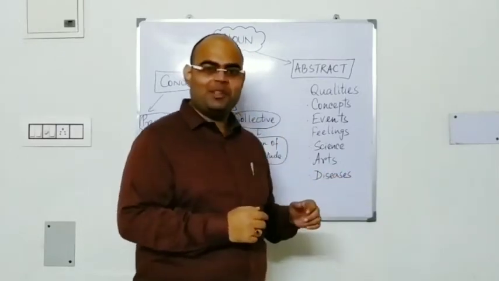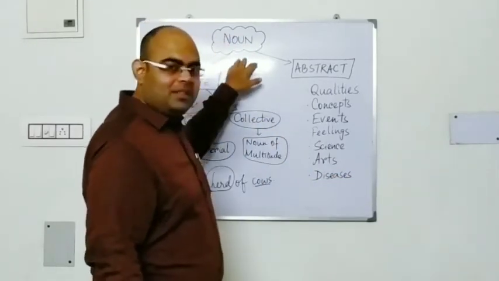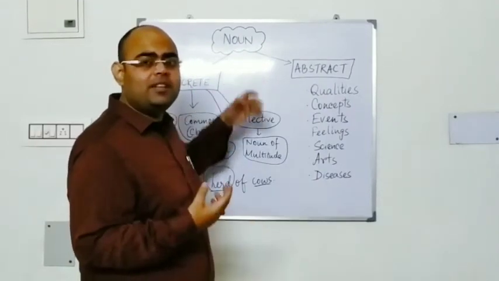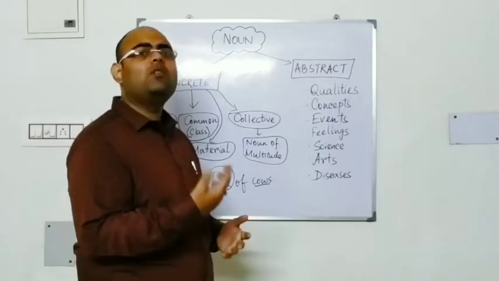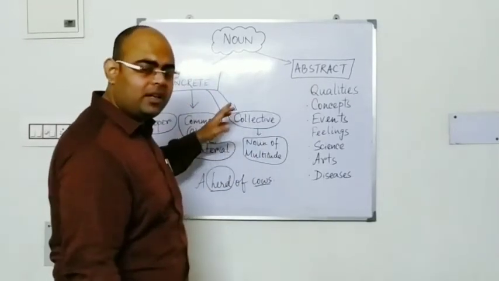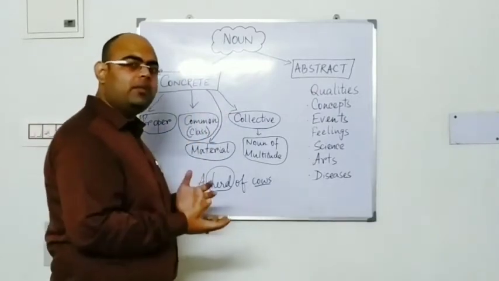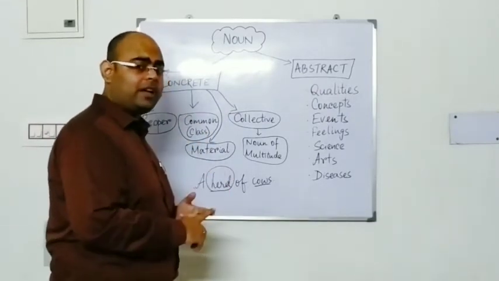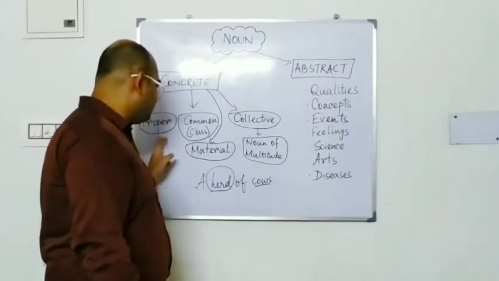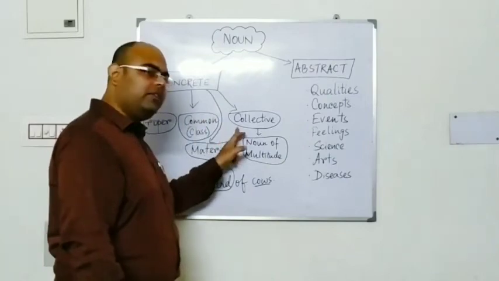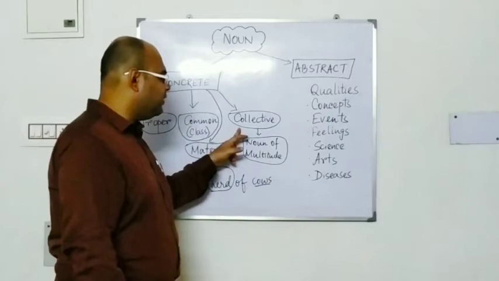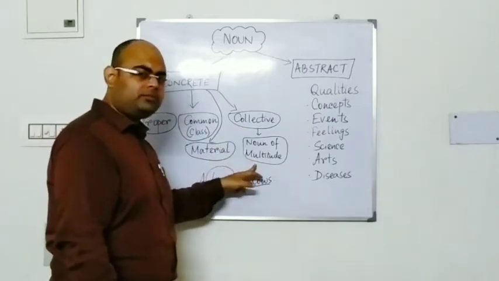So let's sum up the chapter once again. Noun is a naming word. What is a naming word? A name is the word that gives the answer of who or what. Now there are two types of noun, concrete and abstract. Concrete noun is that which we can feel by any of our five senses, at least one of our five senses. It can be again divided into a few types: proper noun, common or class noun, collective noun, and material noun. Some say material noun falls under common noun. Then collective noun can be divided into noun of multitude.